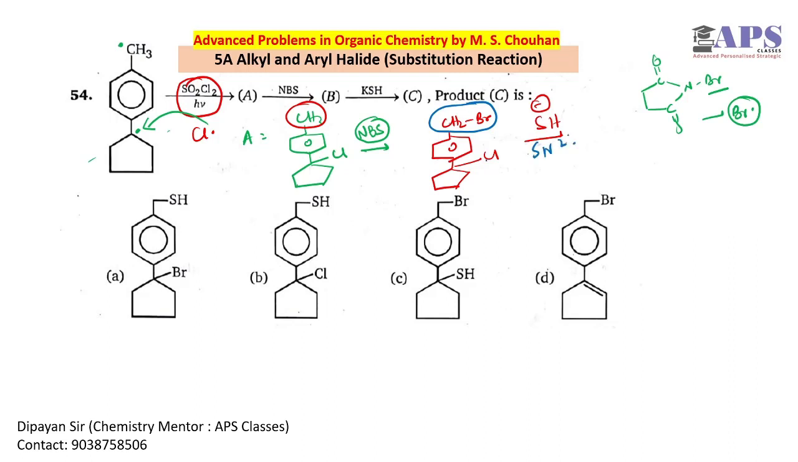Cl minus will remain in the final product, and Br will be eliminated as the leaving group, and SH will be attached as the nucleophile. So for question number 54, option B is the correct option.